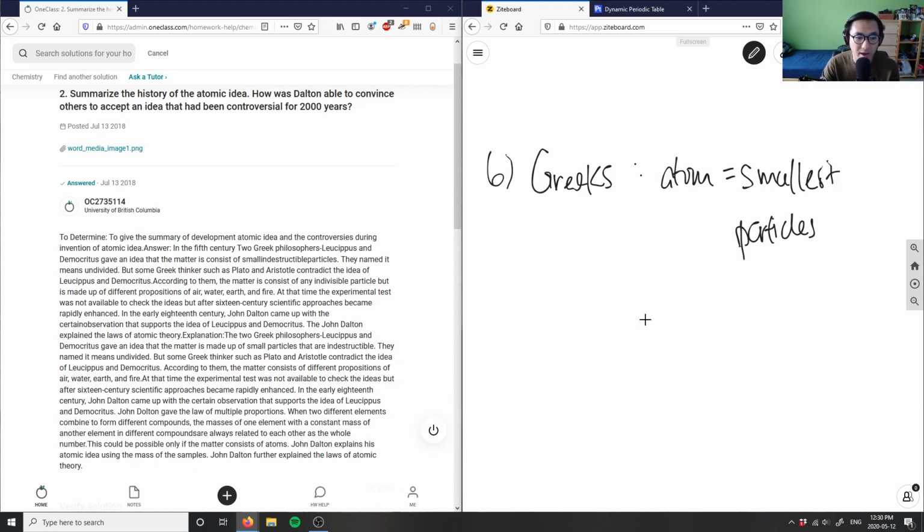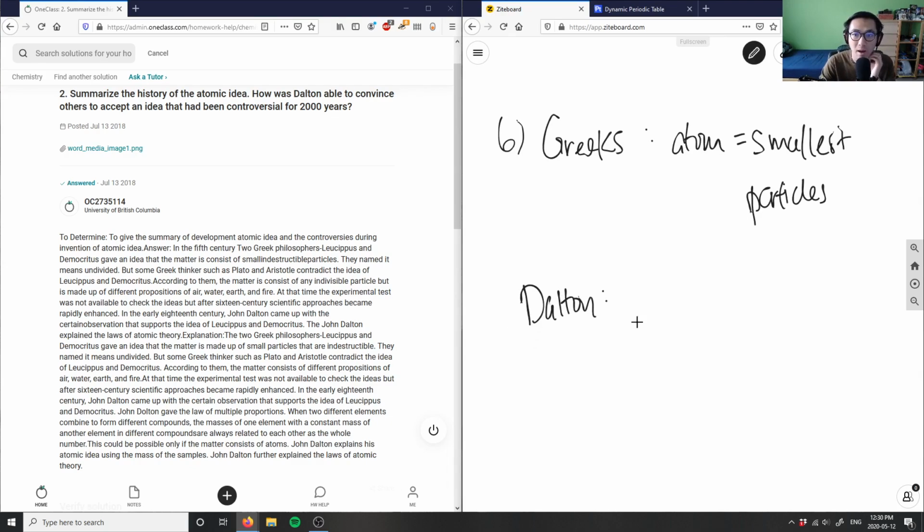After that, the next person to break this theory was Dalton. Dalton stated that atoms are the smallest particles. He restated this, but he also built on the idea of the law of conservation of mass and the law of multiple proportions.